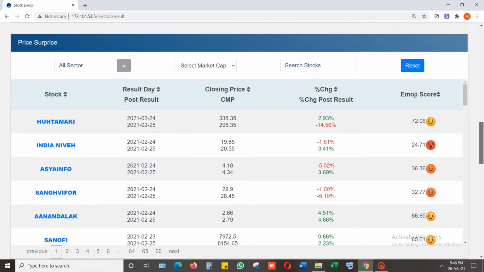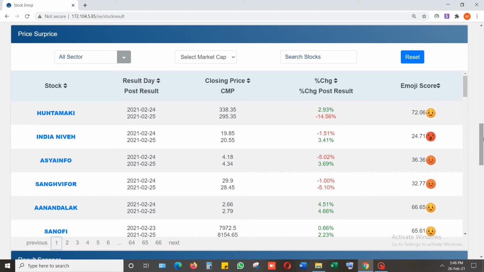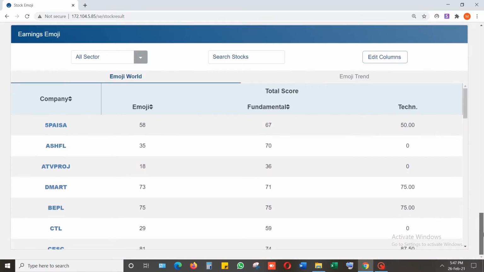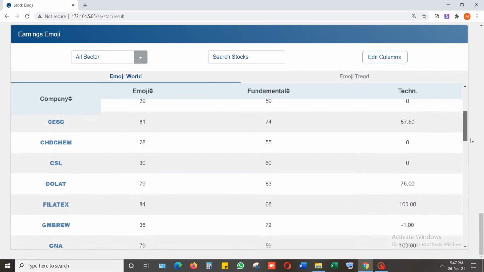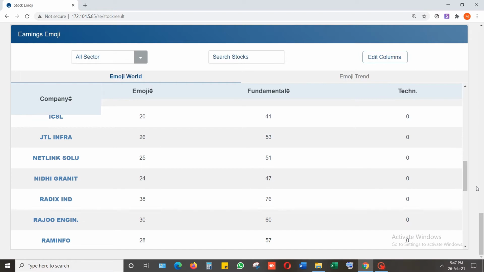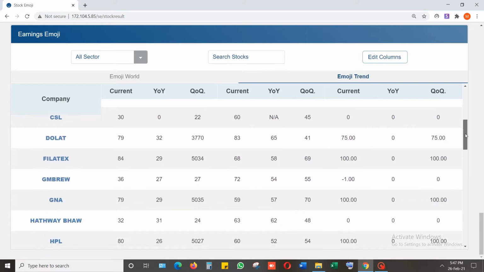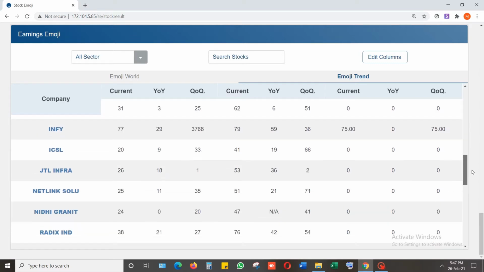Price reaction tells us about the price action on the day of result and its effects from the date of result until the result for the next quarter is announced. Result scanner categorizes the results into positive, negative and neutral results and shows them accordingly. Earning emoji is categorized into two parts: Emoji World and Emoji Trend. Emoji World keeps the record of emoji score and its bifurcation of fundamental and technical scores of all companies. Emoji Trend shows the change in emoji fundamental and technical score for quarter and year on year basis.